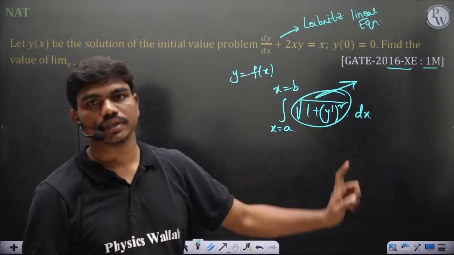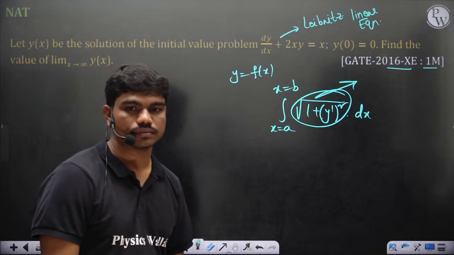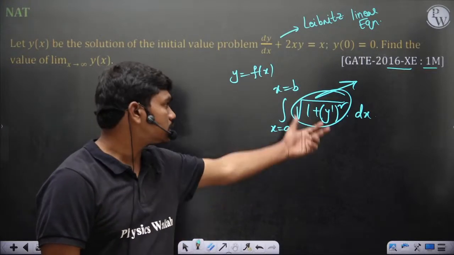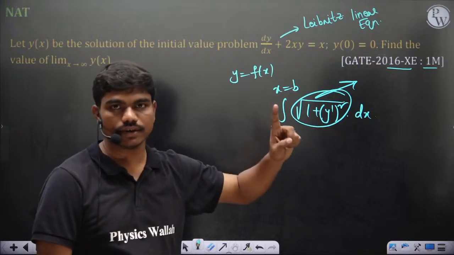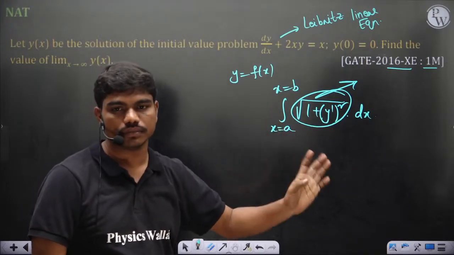You solve, you'll get some number. This is some function, but single variable function. So this is a single variable integration. If you do, you will get some answer.